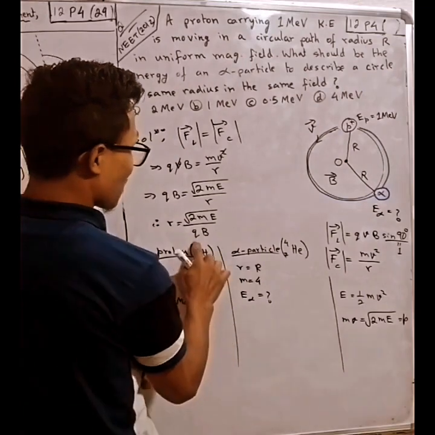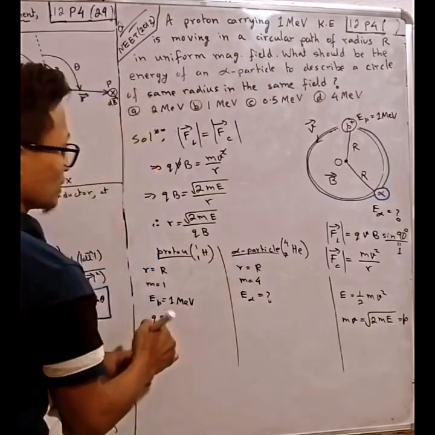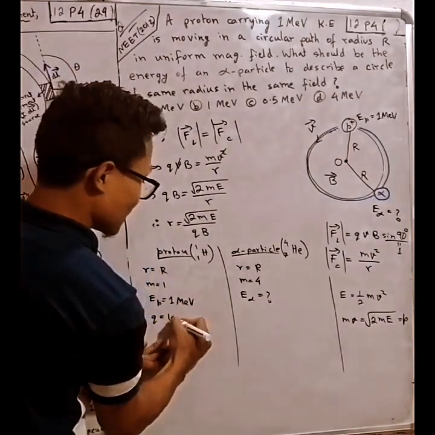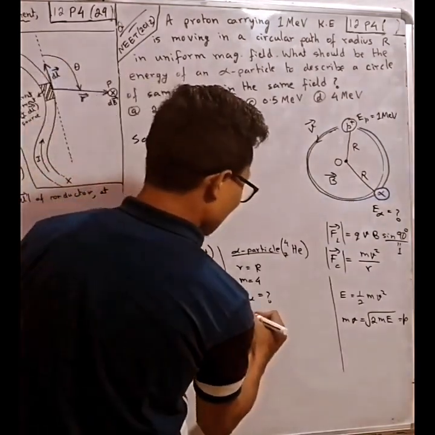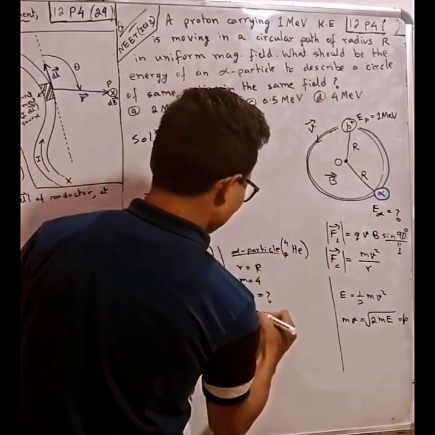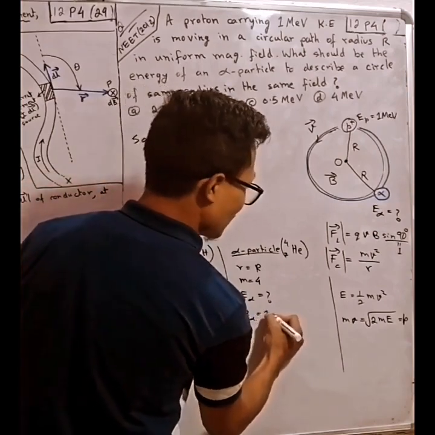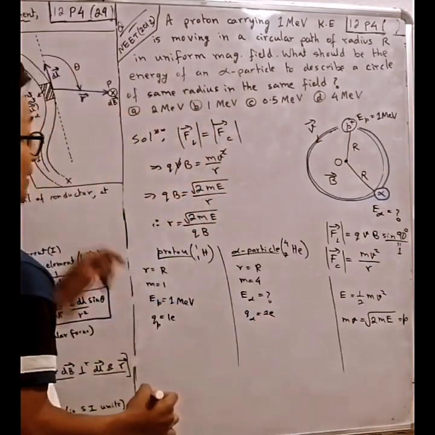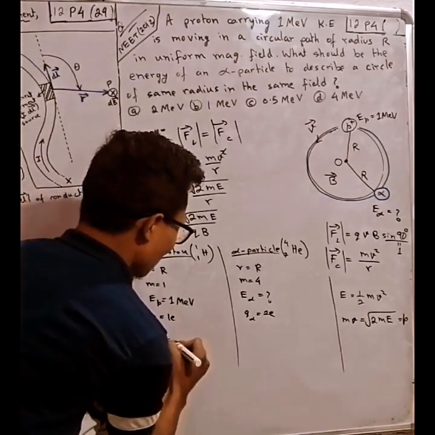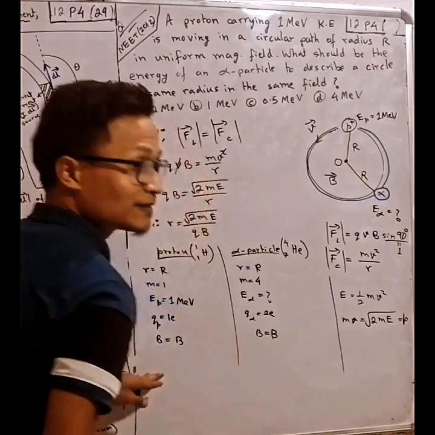Now what is q? The charge of a proton is 1 electron charge, and the charge of the alpha particle is 2 electron charge. What about the magnetic field? The magnetic field will be the same.